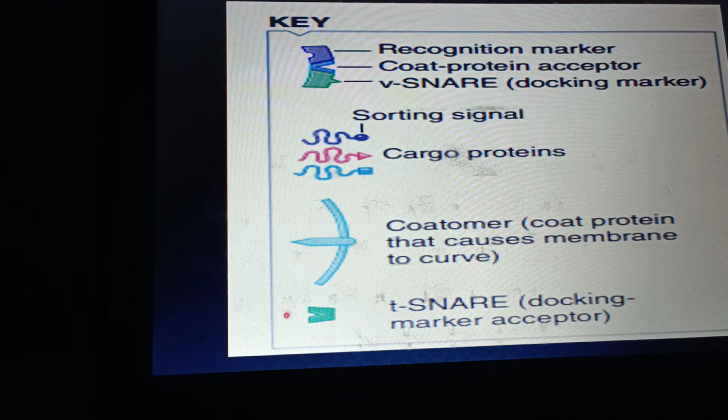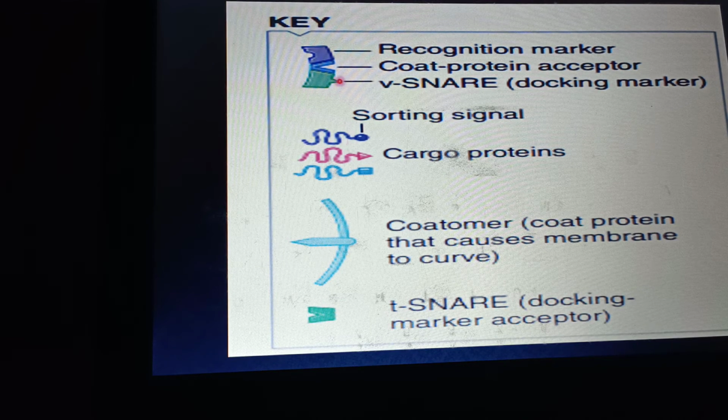These are T snares, which are acceptors of the docking markers. And actually the docking marker and its acceptor behave much like the lock and key model. According to the lock and key model, a specific key can only open a specific lock. In the same way, a docking marker has a structure which binds with only a specific receptor known as T snare.